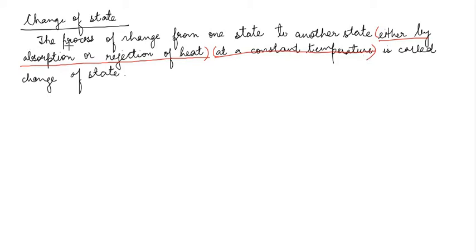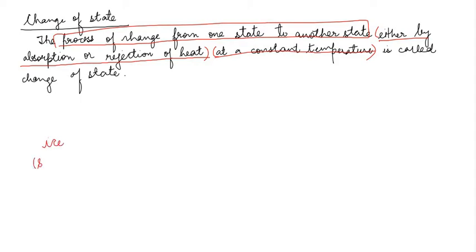So basically this part is clear now. Process of change of one state to another. Okay, let us consider ice, which is the solid form of water, isn't it? Ice is solid. Okay, now if we want to convert the solid ice into water, which is the liquid state, so that means I want to convert the solid state to liquid state.